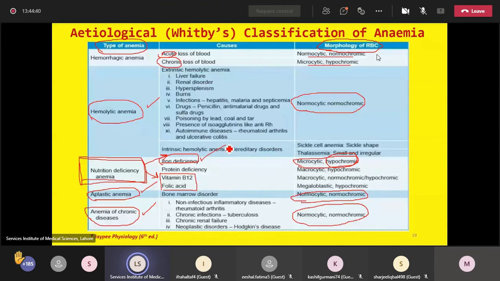However, in megaloblastic anemia, folic acid deficiency and vitamin B12 deficiency, both these types will give you macrocytic anemia. Remember, MCV will be on the higher side in these subtypes, vitamin B12 deficiency and folate deficiency. So remember, these are macrocytic anemias. I repeat,